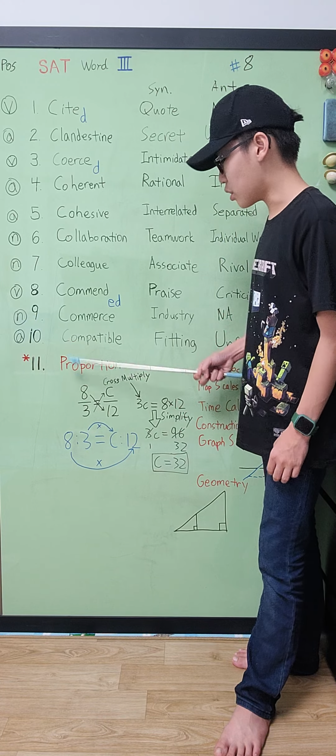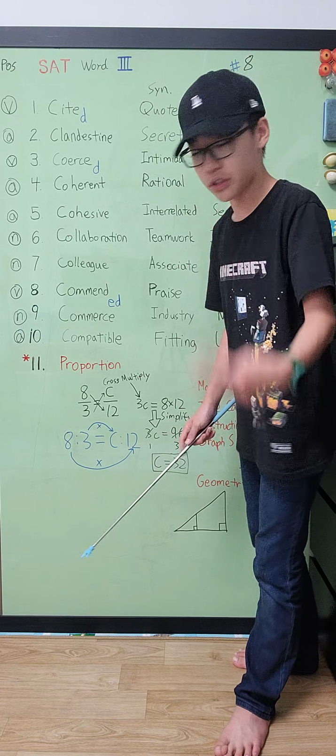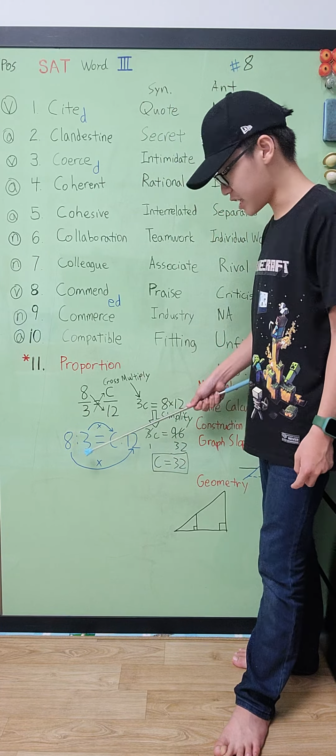But what if the equation doesn't look like this, but looks like this? Well, there are two ways you can do it. First, convert this into a fraction form, and then do it from there. But I like it this way. Instead of cross multiplying, I call it the inside-outside multiplying. It's not in math textbooks, but it's a good way.